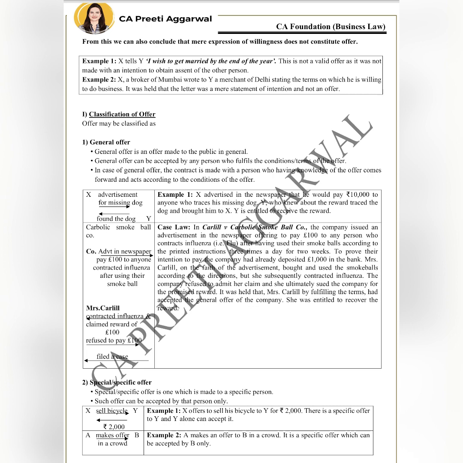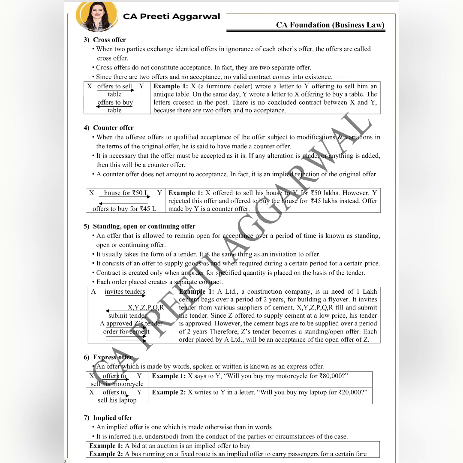It's a special offer. A makes an offer to B in a crowd, but although there is a crowd, the offer is made to B only. It's a specific offer and it can be accepted by B only. Then we have cross offer.